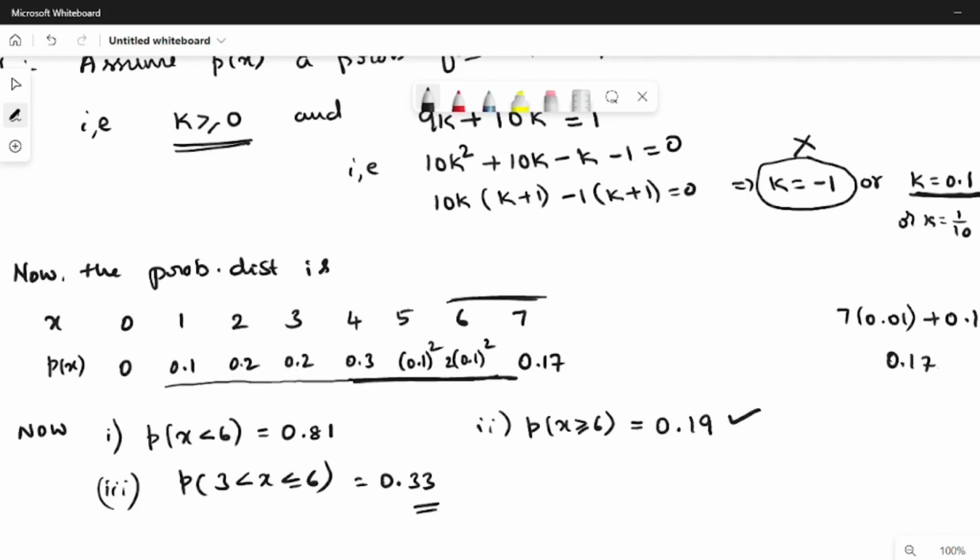So this is how we can discuss problems on finding the value of k and problems on finding mean and standard deviation, and also the probability of x lying between two particular values. So this will be of problems on random variables. In the next videos, we will discuss problems on discrete probability distribution. Under that, we will have two concepts. Let me discuss that in the next video.